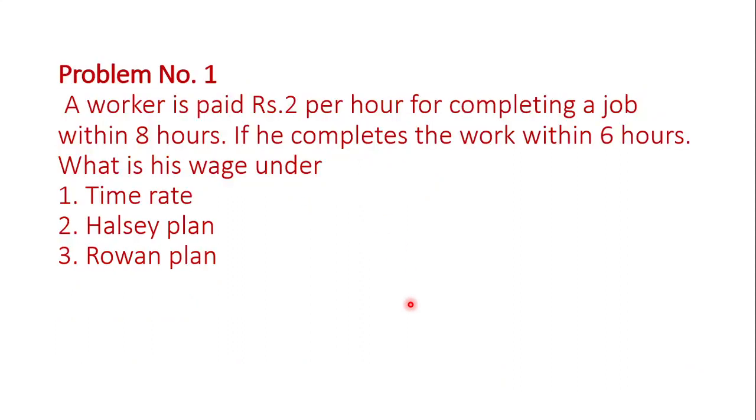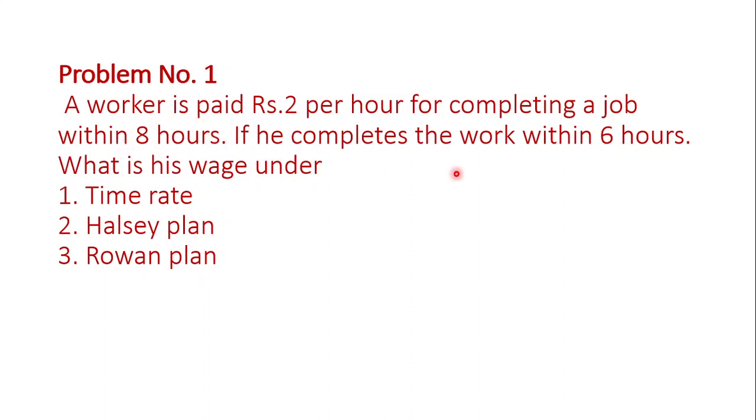The first problem is here. A worker is paid rupees 2 per hour. For 1 hour, they are paying 2 rupees for completing a job within 8 hours. This 8 hours is the standard time.